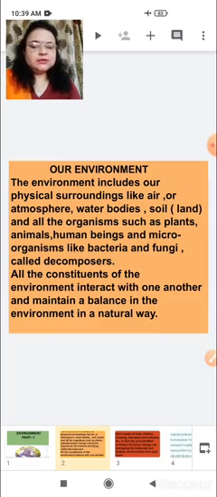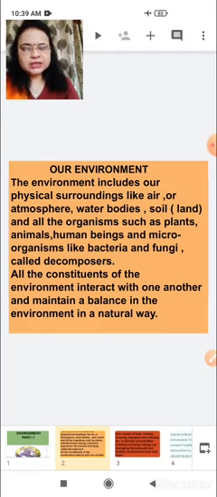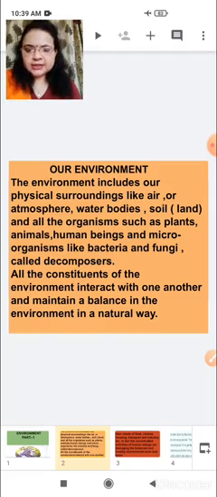See, children, the surrounding where all physical and biological atmosphere or surroundings are present, then it becomes our environment.